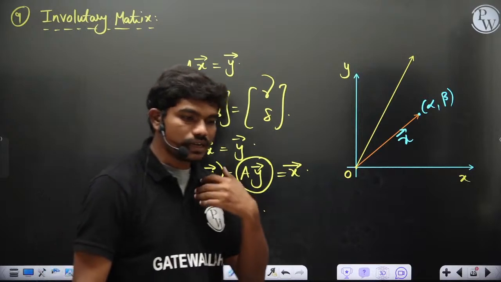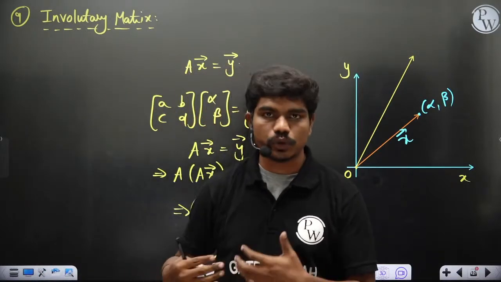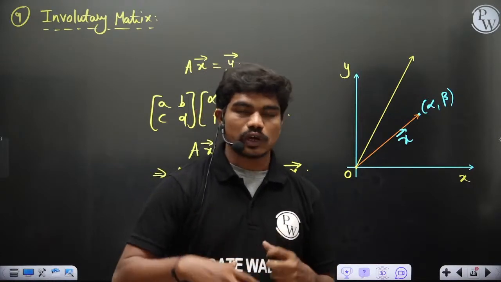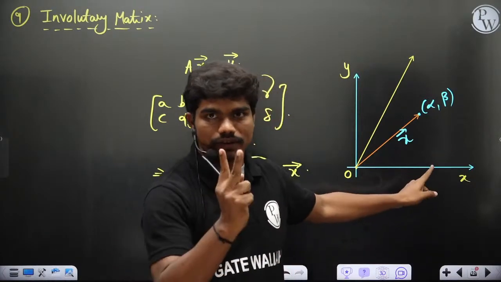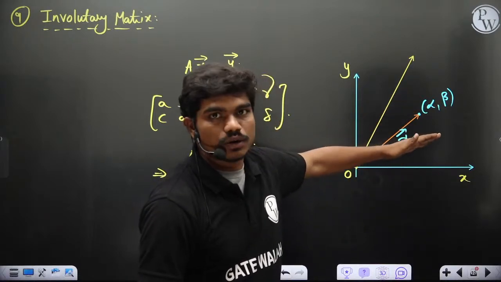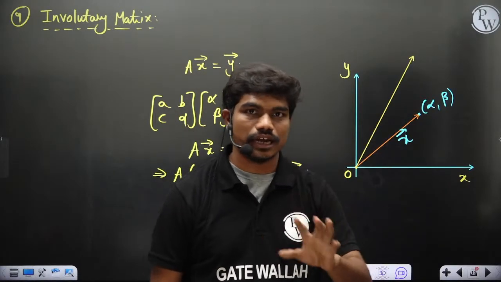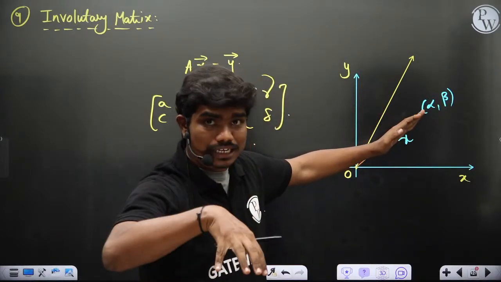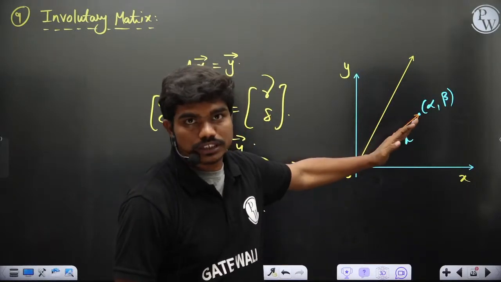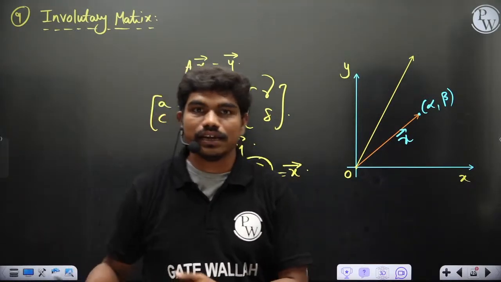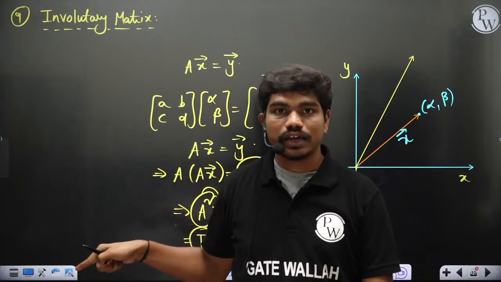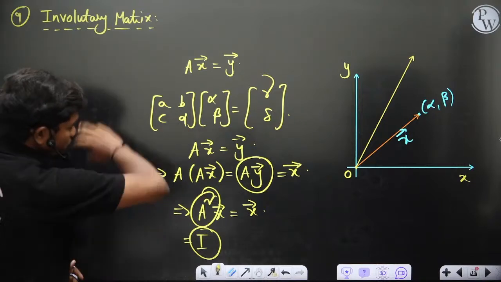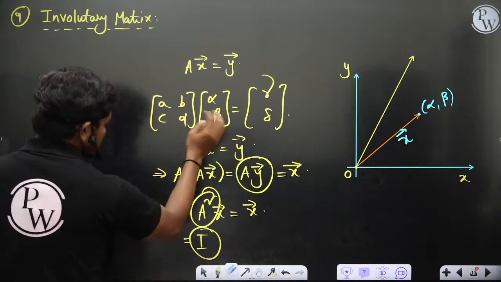So sometimes we come across such situations. Of course, right now I'm not doing the physical things, I'm just explaining mathematically. There are situations where if you apply any transformation on a vector twice, there could be cases where you need the same vector again, especially in areas like strength of materials and elastica. After you perform two transformations of the same matrix, the vector should trace back to its original situation. So in such cases we will be in need of these matrices, and such matrices are called involutory matrices. The main definition is A square is equal to I, but the story behind A square equal to I is actually this. Anyway, this is just for understanding.